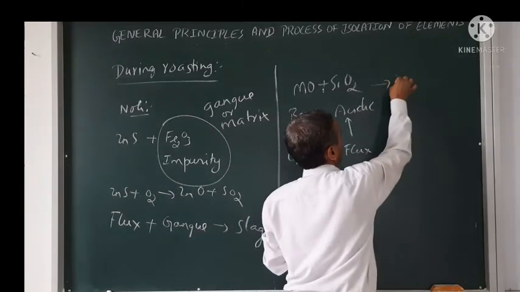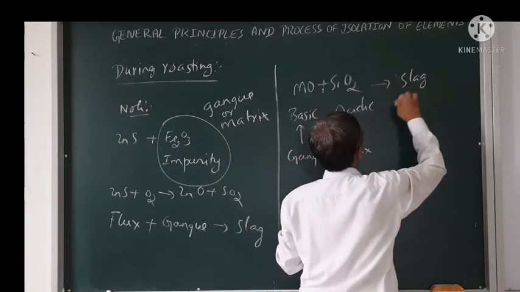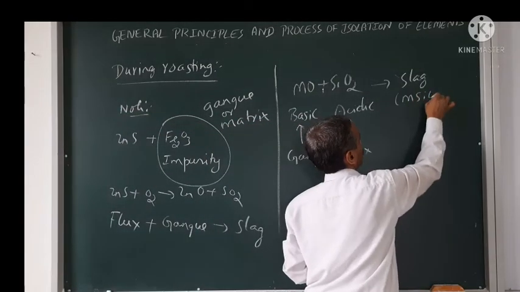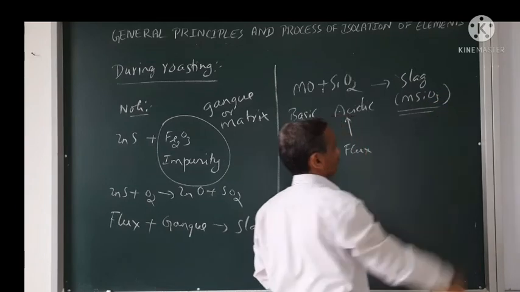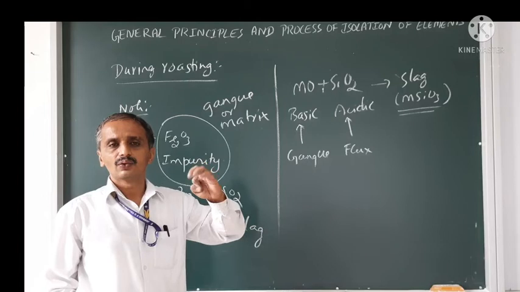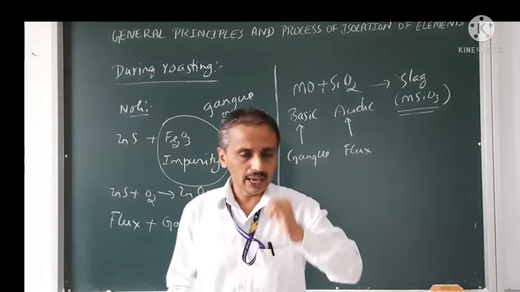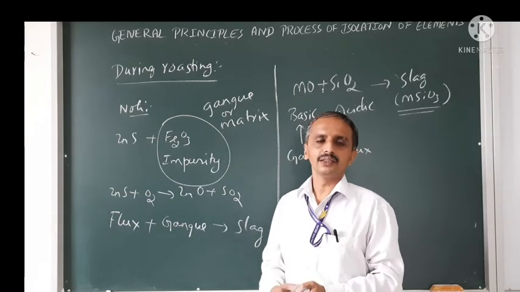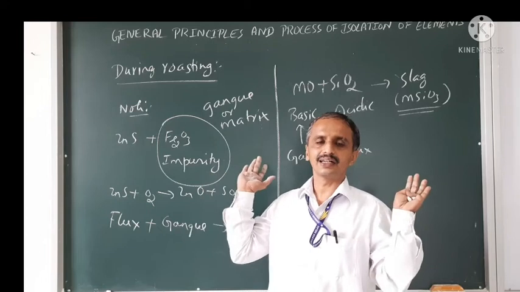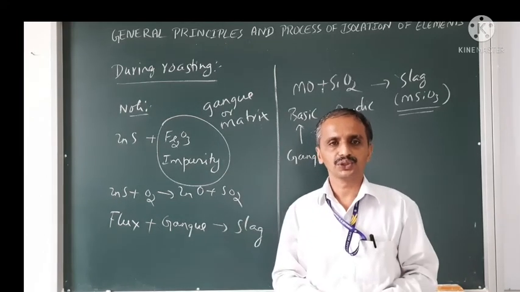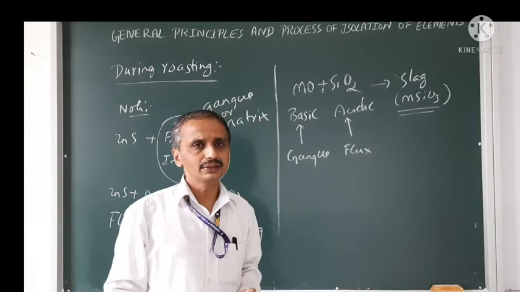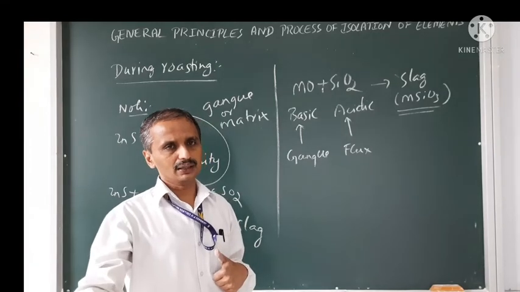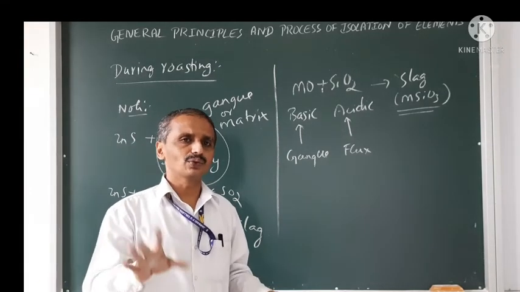It will give the slag, MSiO3, which will be formed over there. That is the one extra thing which should be done if the ore contains iron oxide impurities. Actually, roasting does not need any flux, but if iron oxide is present as an impurity, then we are using it.